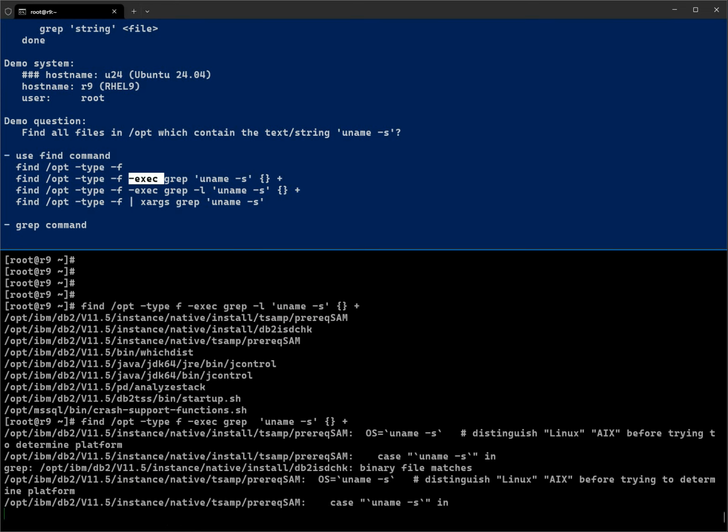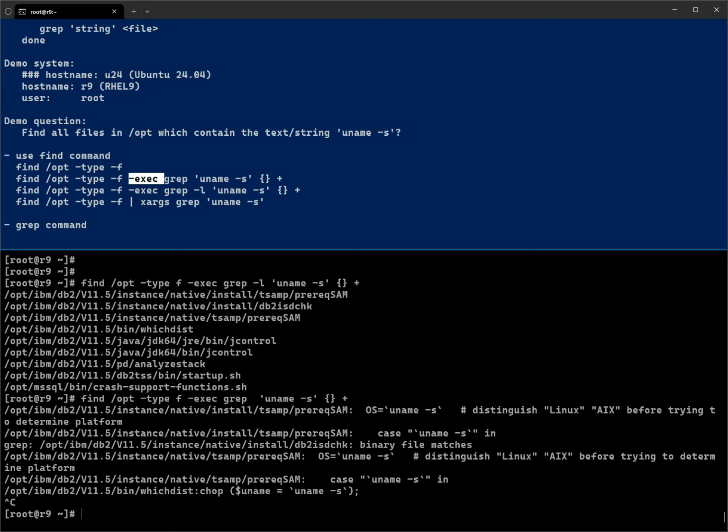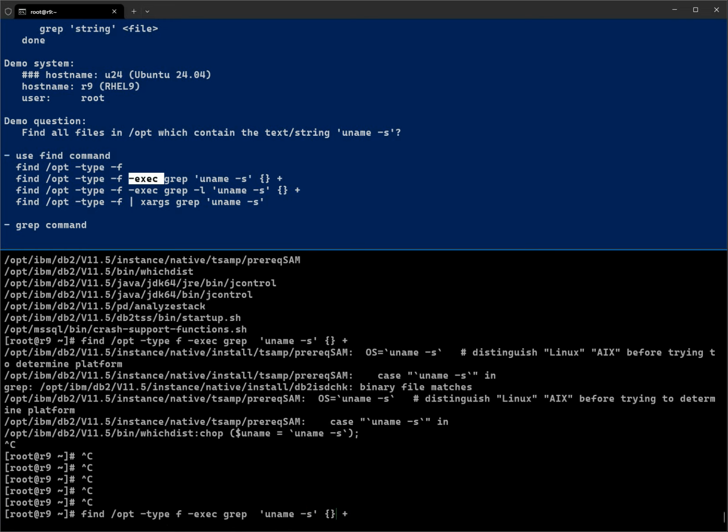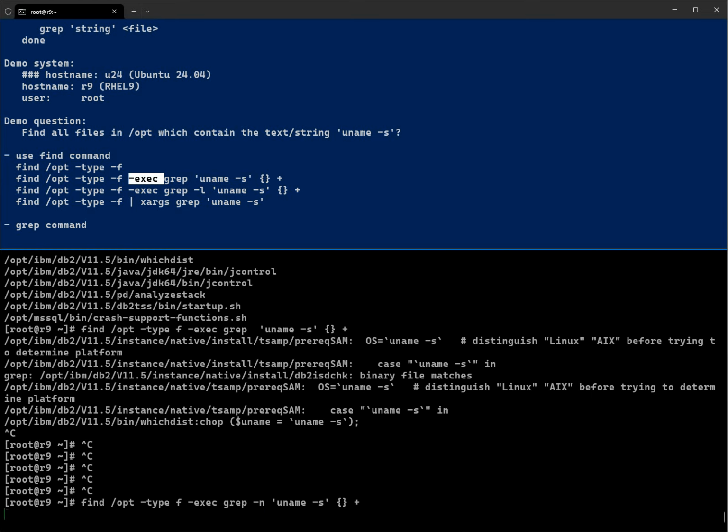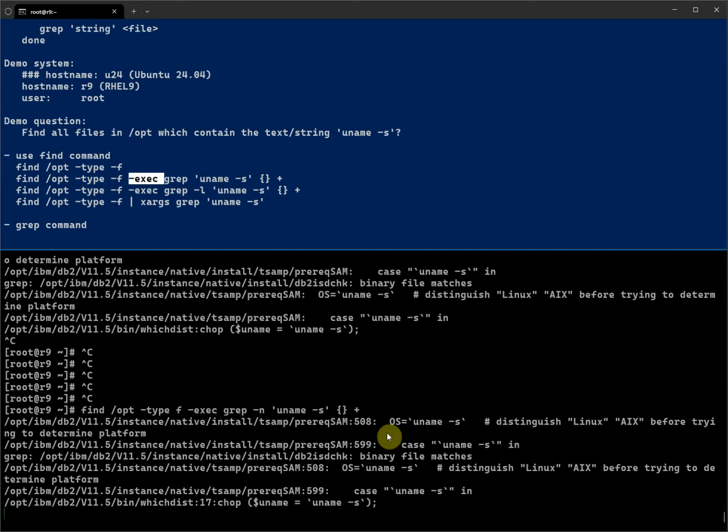If we want to see, let me terminate this one. We are interested in the line number as well, so I'm going to use n, okay? So you can see, for example, for this file, on line 506 they have this string.